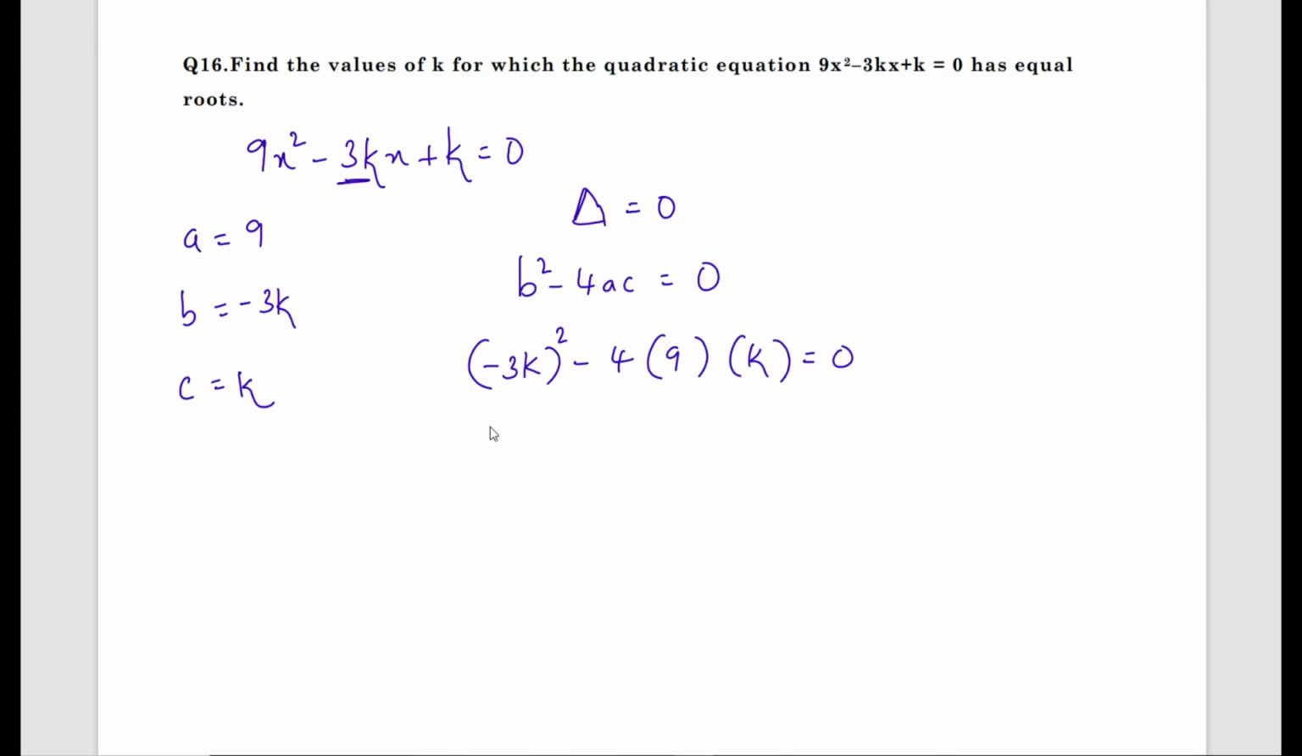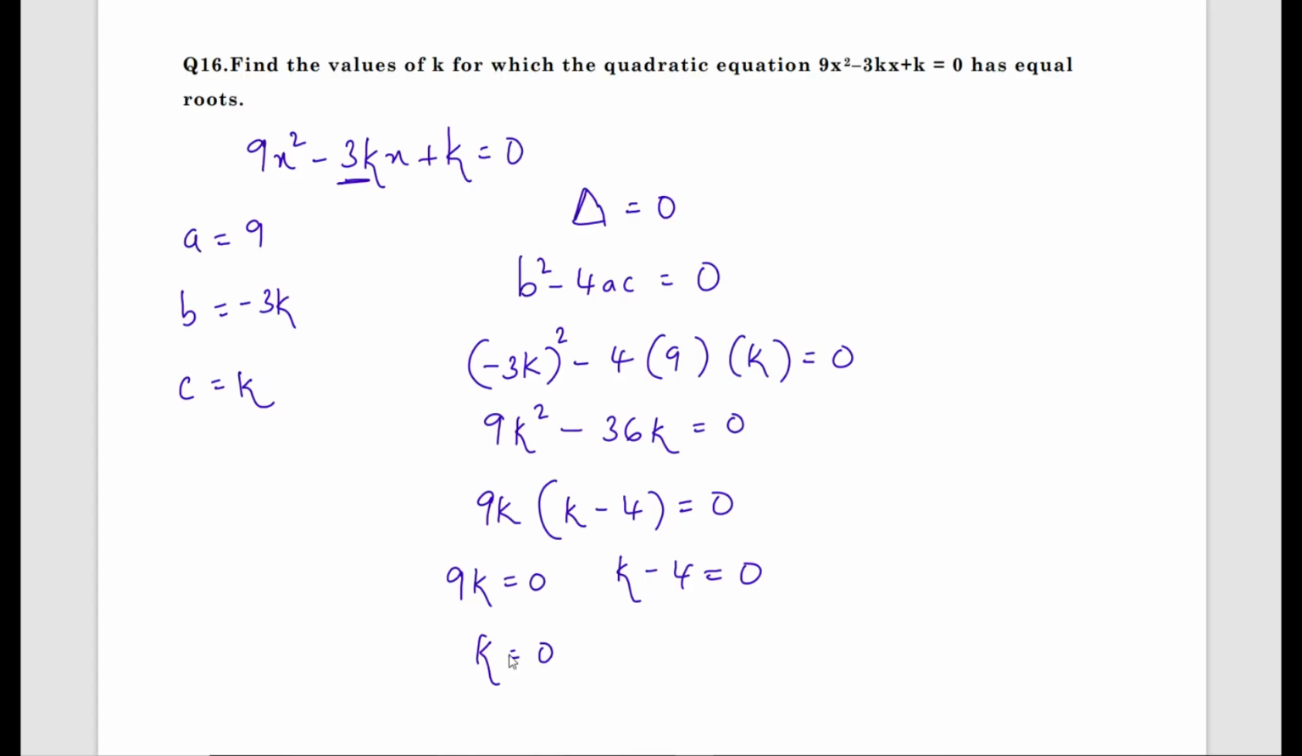Minus 3k square, 3 square is 9, k into k is k square, minus 4 nines are 36, k equals 0. What is common here? The common is 9k. If I take 9k out, what you get? 9k into k minus 4 equals 0. Now equate 9k to 0 and k minus 4 equal to 0. K equals 0 by 9 is 0, and k equals minus 4, shifting to RHS, we get 4. The value of k is 4 and 0.